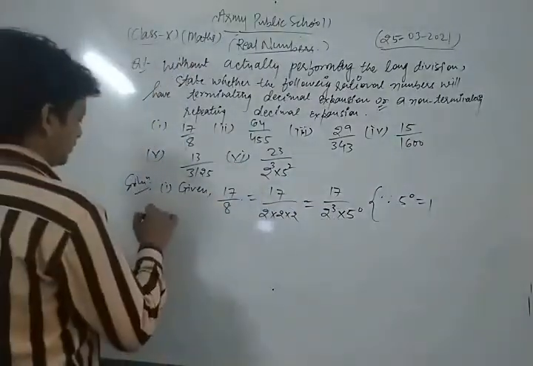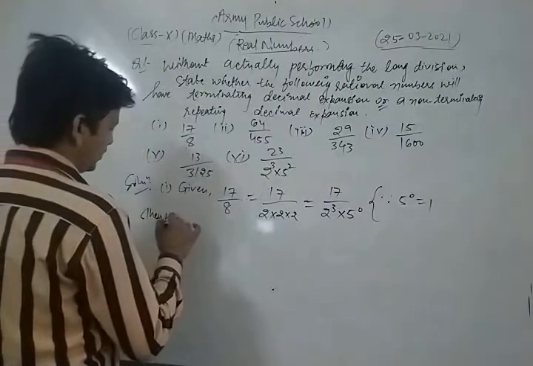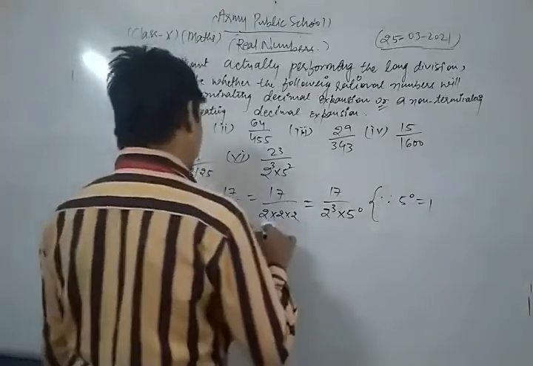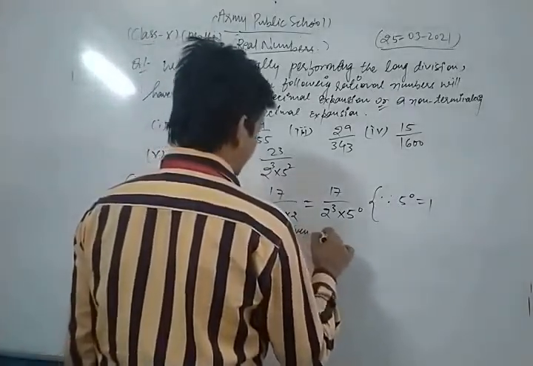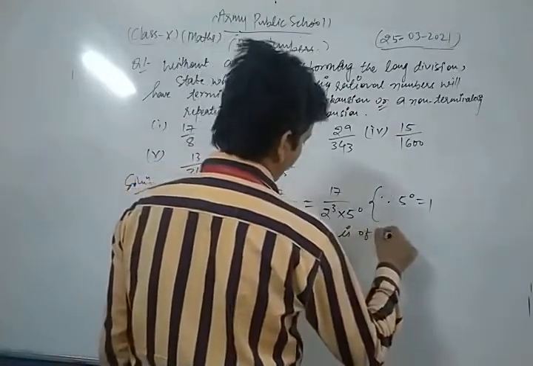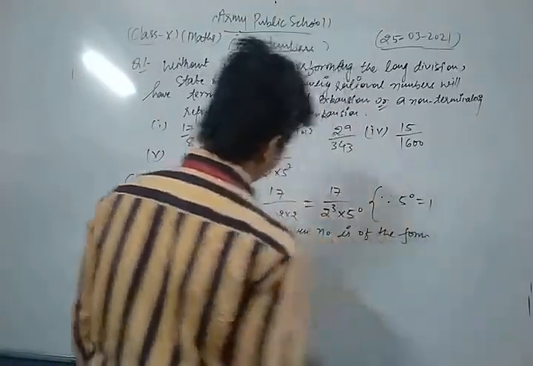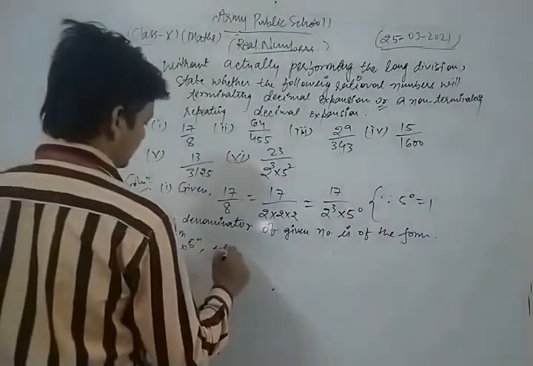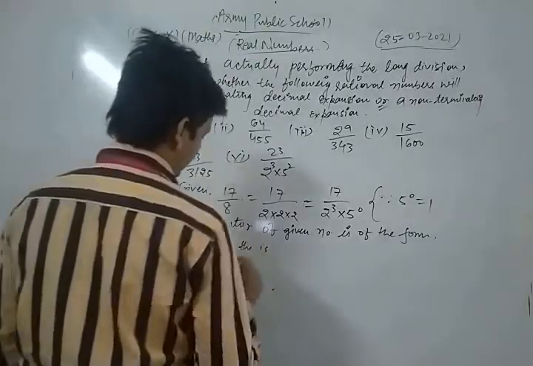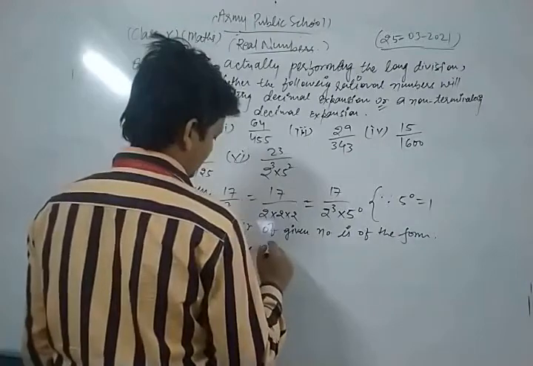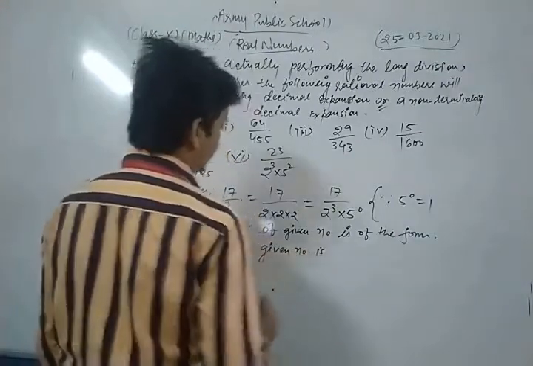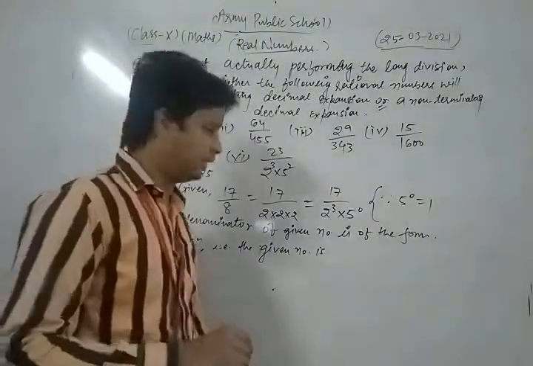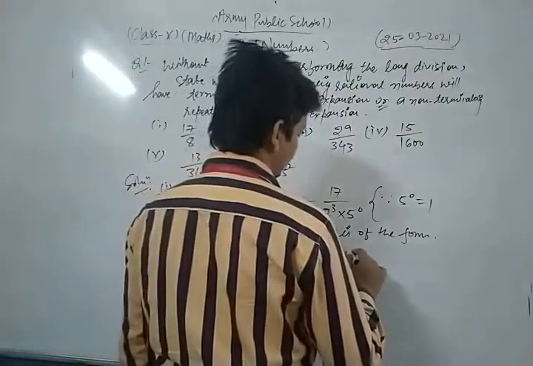Thus the denominator of the given number is of the form 2 power m into 5 power n. Thus the given number is a terminating decimal expansion.